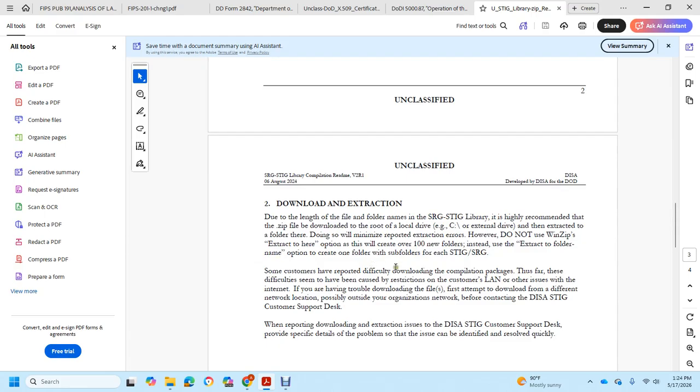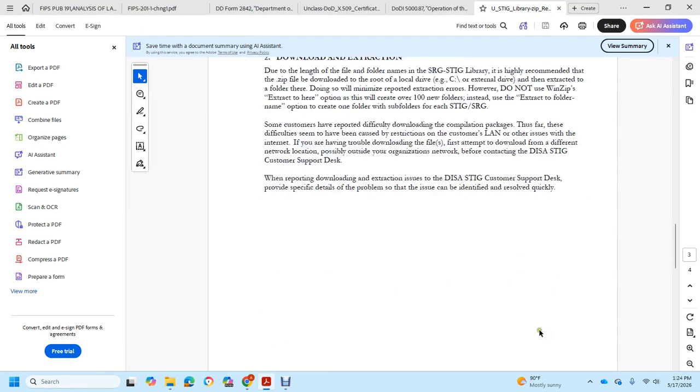Some customers have reported difficulty downloading the compilation packages. Thus far, these difficulties have been caused by restrictions on customers' local area network or other issues with their internet. If having trouble downloading the files, attempt to download from a different network location, possibly outside the organization's network, before contacting the Defense Information Systems Agency Security Technical Implementation Guide Customer Support Desk. When reporting a download or extraction issue to the Security Technical Implementation Guide Customer Support Desk, provide specific, detailed information about the problem so the issue is identified and resolved quickly.